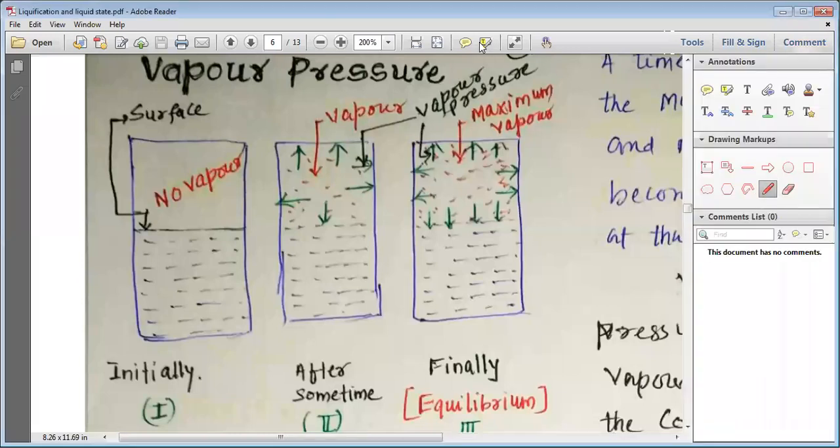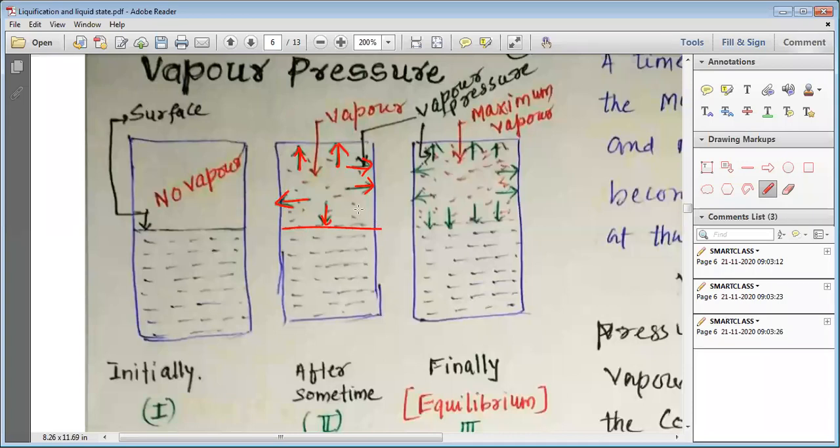As the vaporization takes place, there will be vapor existing above the surface of the liquid. These vapors exert pressure on the wall of the container, as well as on the surface of the liquid too.